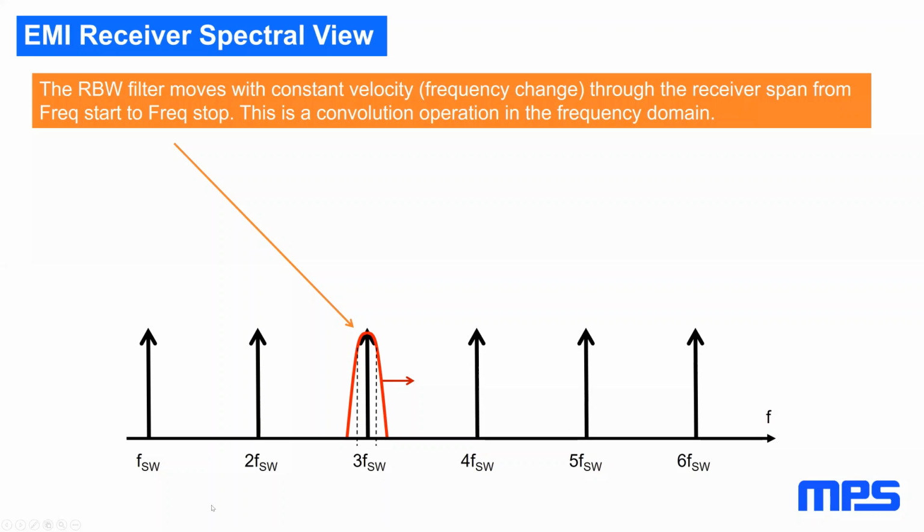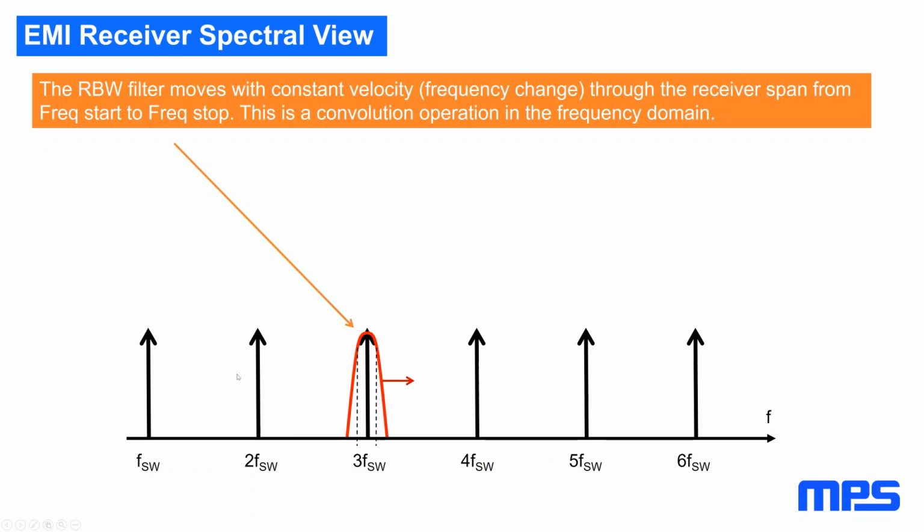In general, on a fixed frequency switcher, we get individual spurs which are spaced by the switching frequency. And we move our EMI receiver, like an old radio with a turning knob, through this frequency range. What it actually resolves is the resolution bandwidth around these spurs.